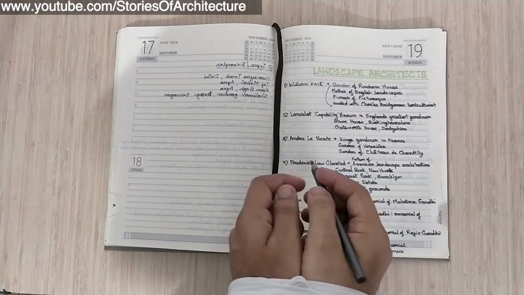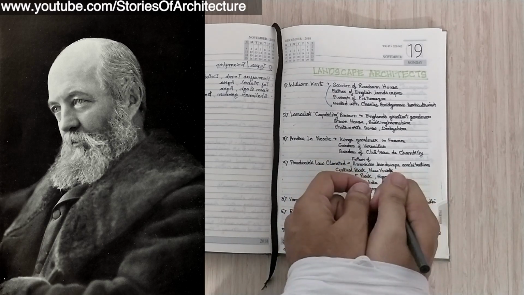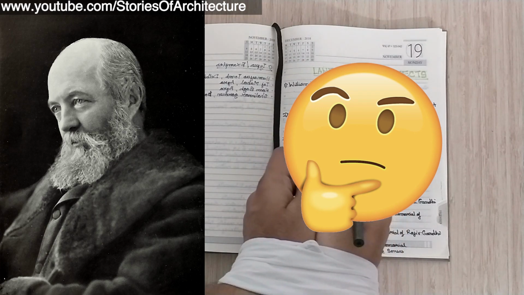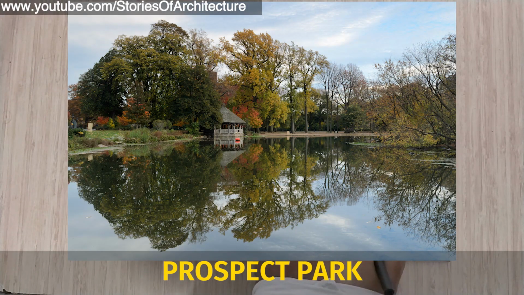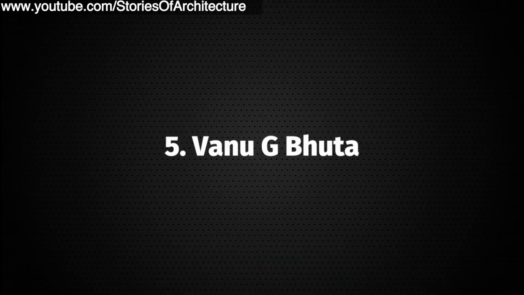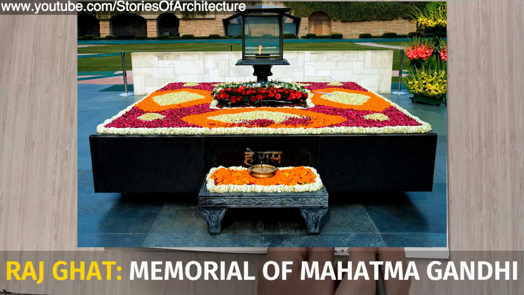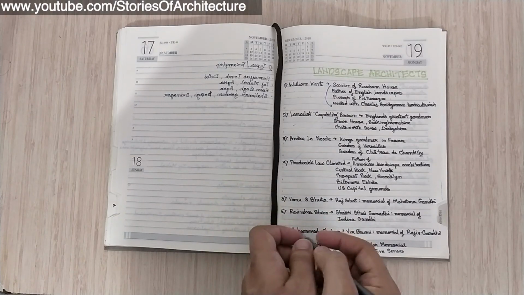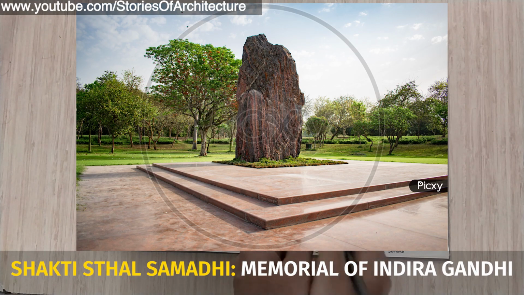The fourth one is Frederick Law Olmsted. He is considered father of American landscape architecture. There are a lot of fathers here. I don't know if there were any mothers. Some of his notable projects are Central Park in New York City, Prospect Park in Brooklyn, Biltmore Estate, and US Capitol Grounds. The fifth one is Vanu G. Bhuta. He designed Rajghat, which is the memorial of Mahatma Gandhi. The sixth one is Ravindra Bhan. He designed Shakti Sthal Samadhi, which is the memorial of Indira Gandhi.